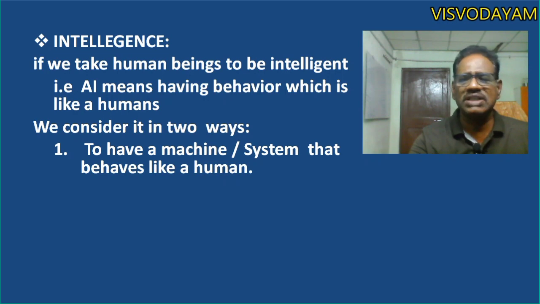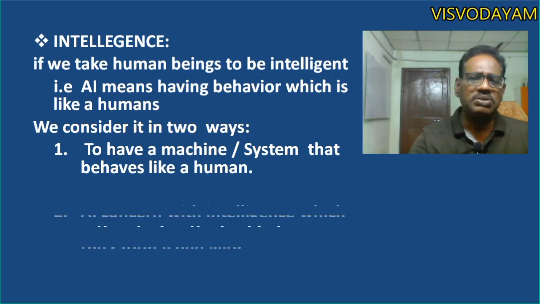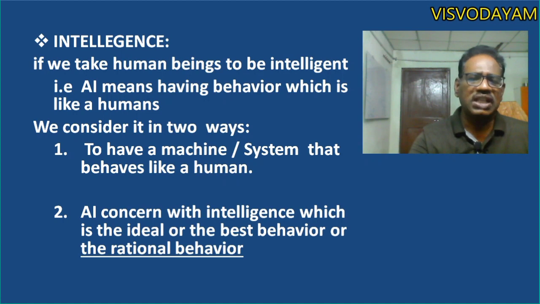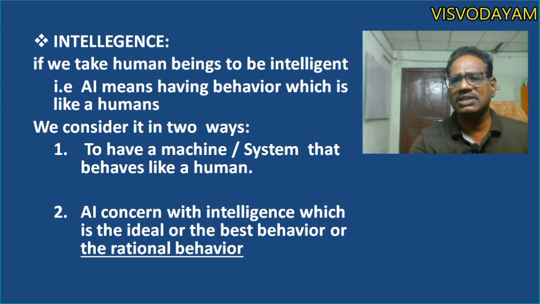So we can say that artificial intelligence means behavior which is the ideal or best behavior, or the rational behavior. Because human beings cannot behave intelligently all the time, in all areas, in all situations, we are not considering the human being. So AI is concerned with intelligence which is ideal or the best behavior or rational behavior. We are going to consider the best behavior as intelligence.